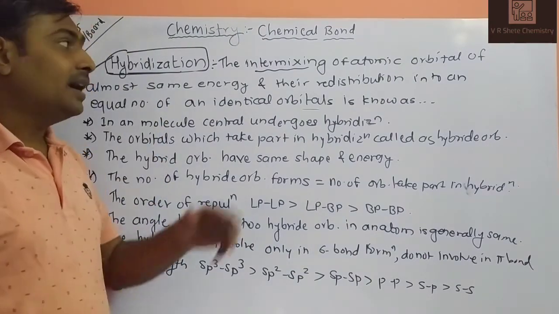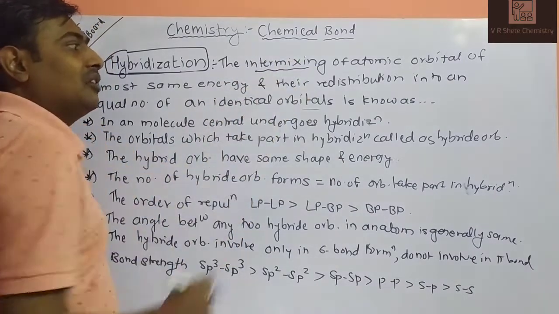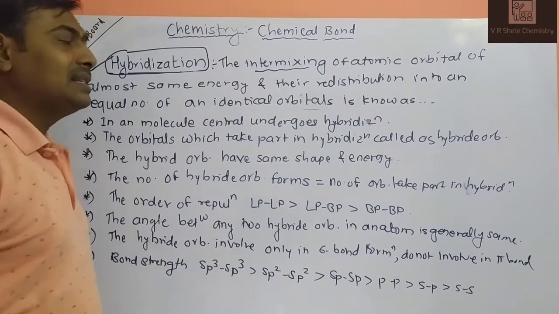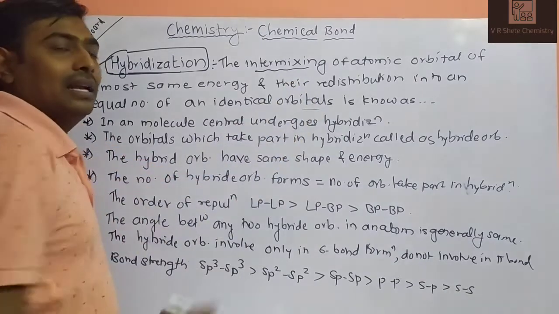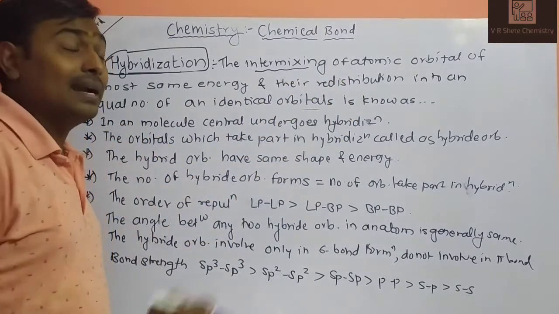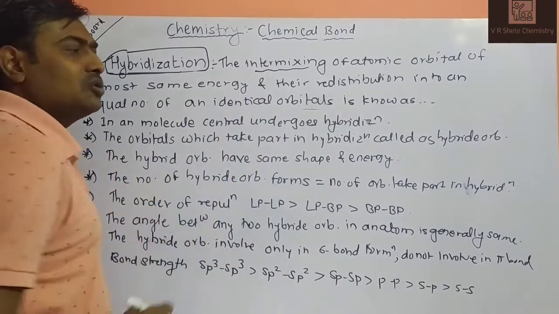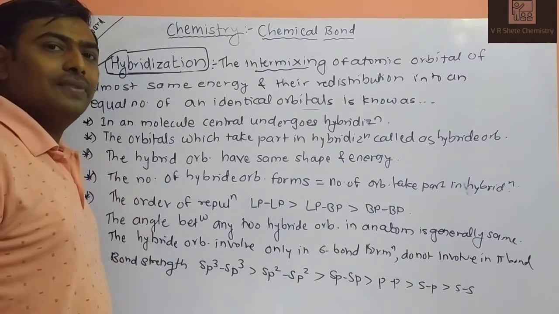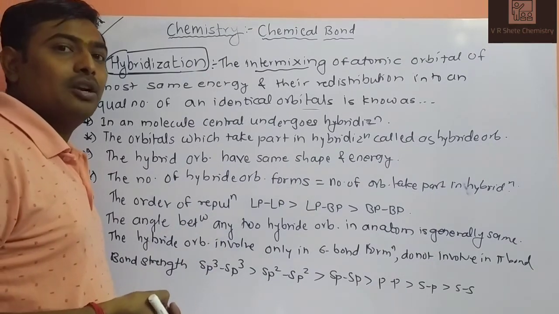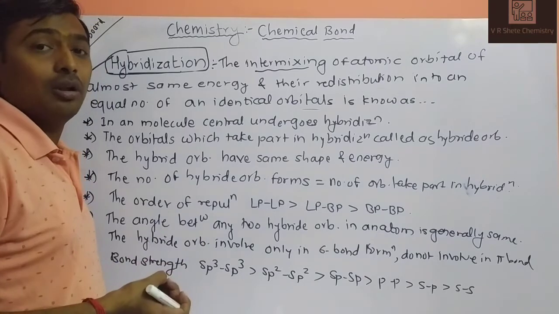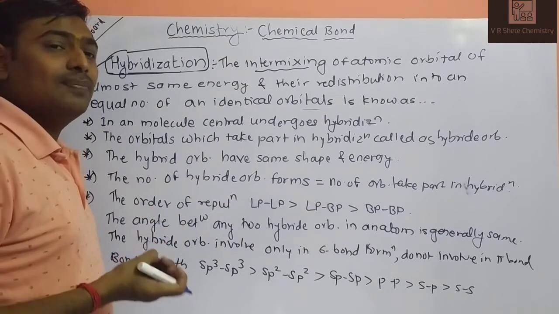It is the intermixing of atomic orbitals. Very important: intermixing of atomic orbitals having the same energy and their redistribution into an equal number of identical orbitals is known as hybridization. Or in other words, we can also refer to it as recasting and remixing of atomic orbitals to form an equivalent set of molecular orbitals.